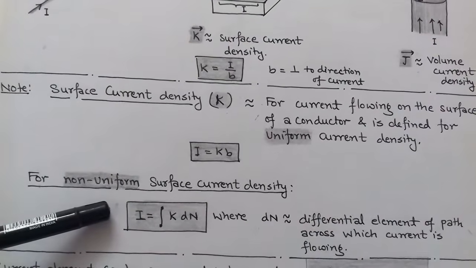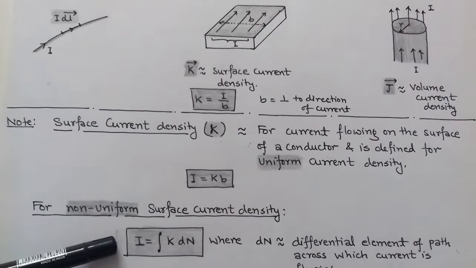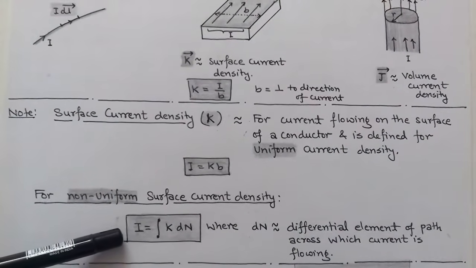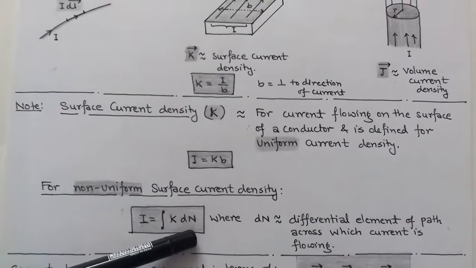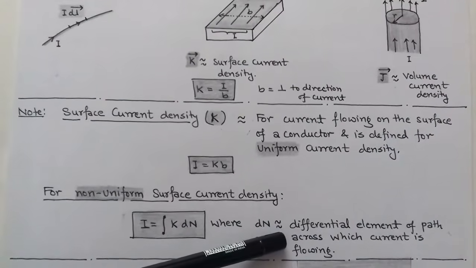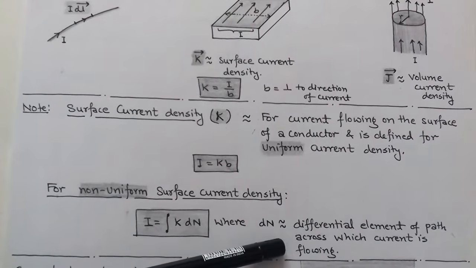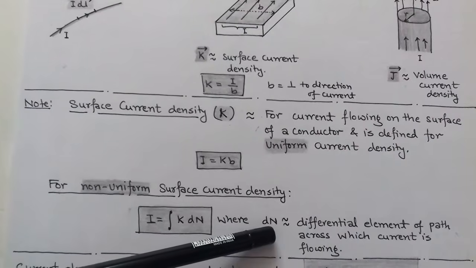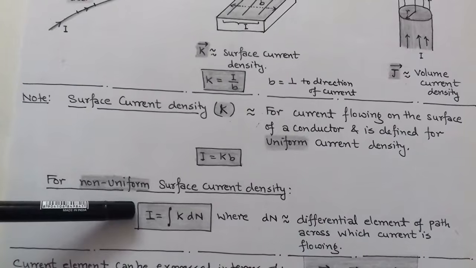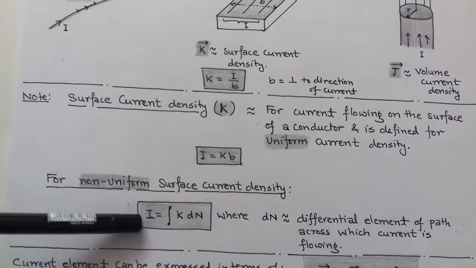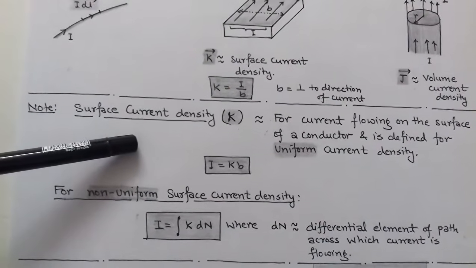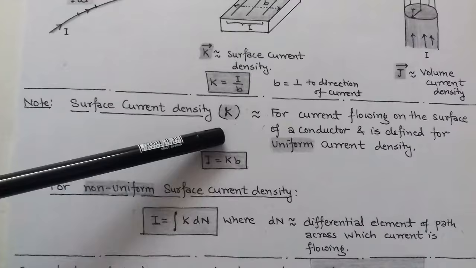Now for non-uniform surface current density, we use an integration. Here the current I is equal to the integration of surface current density K into dN, where dN is a differential element of the path across which current is flowing. So when there is a non-uniform surface current density, we use an integration to determine the current I. So this is about surface current density, which is denoted by K.